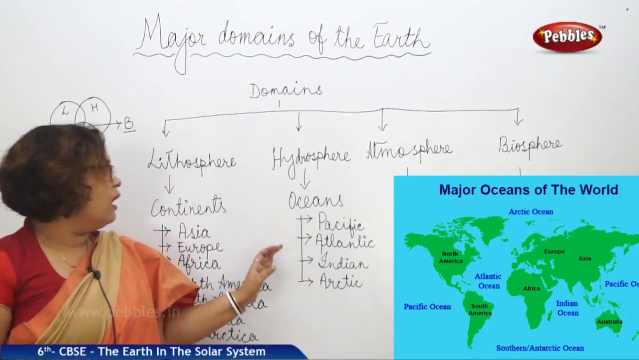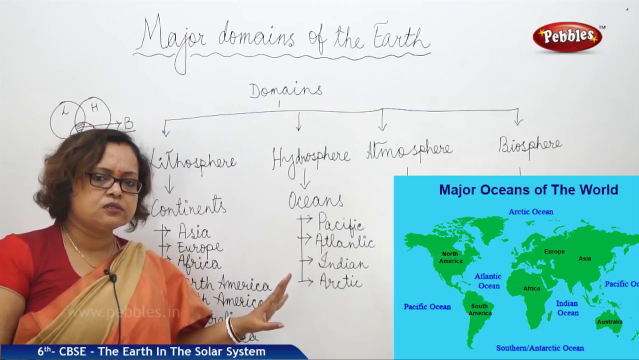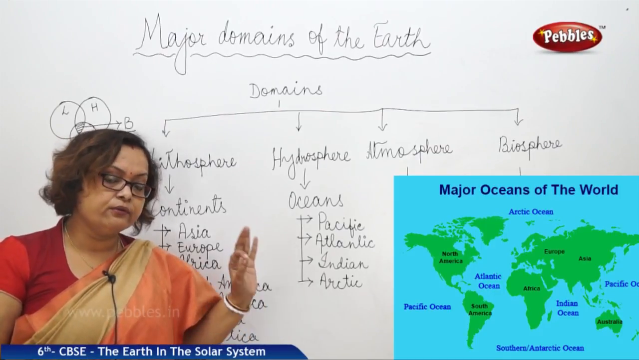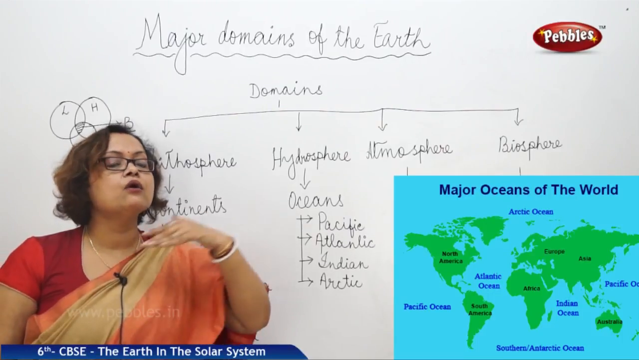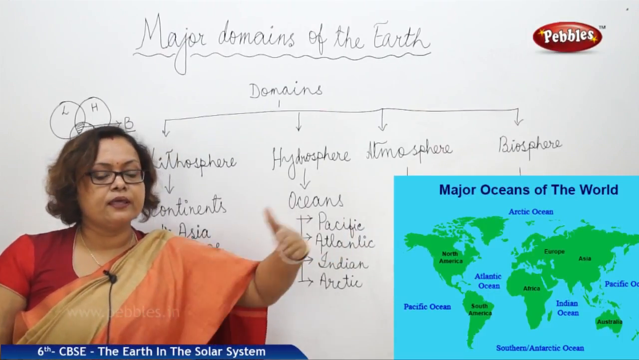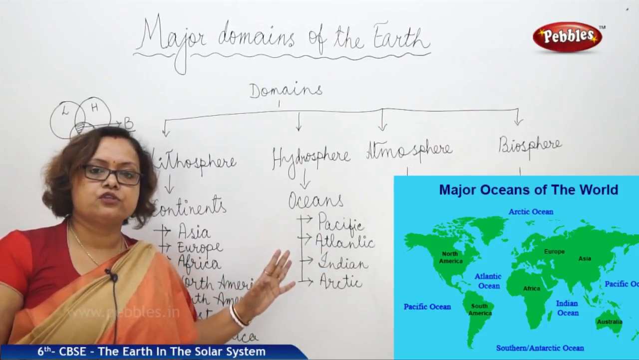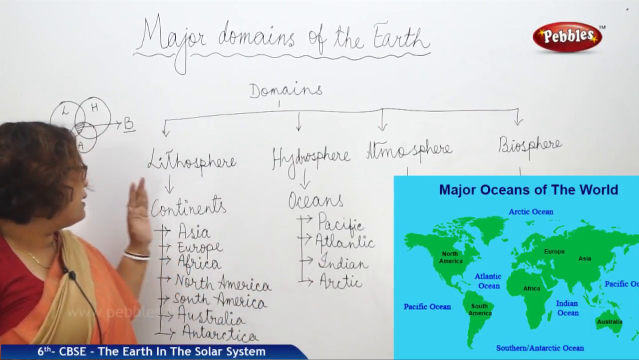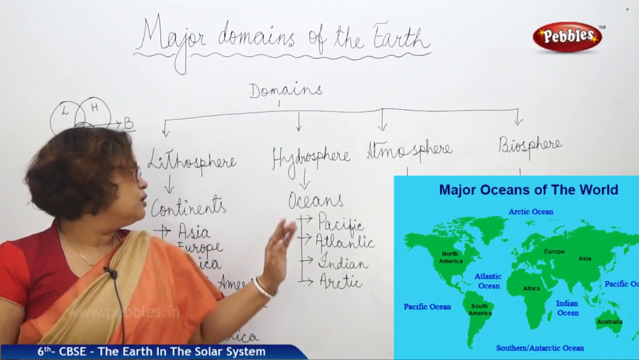Now, coming to the oceans, oceans are massive water bodies. But the water is salty, we need to remember that. Ocean water is never static, it is always moving from one place to another. And all these oceans are interconnected. They are separated by the continents, but they are connected in some places.